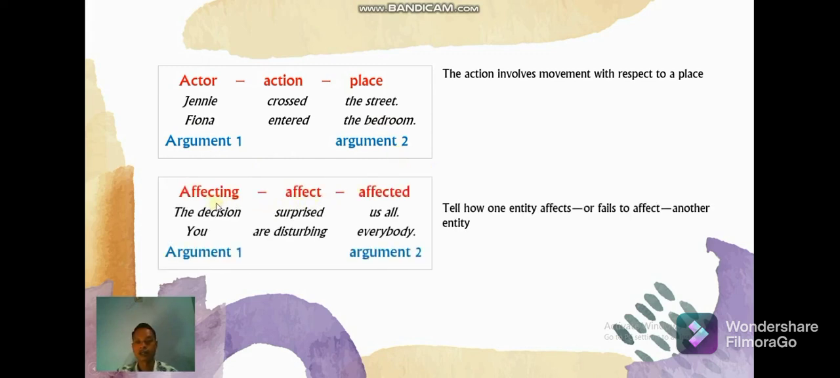The next structure is affecting, affected. This structure tells how one entity affects or fails to affect another entity. For example, the decision surprised us all. Us all is surprised because of the decision. The next example, you are disturbing everybody. In this context, everybody is disturbed because of you.